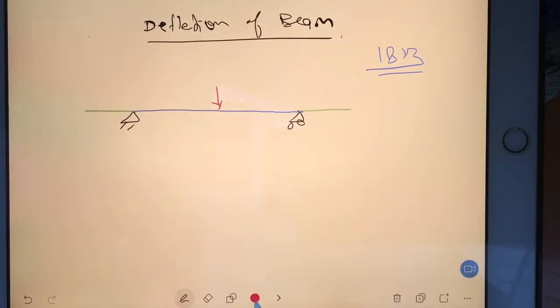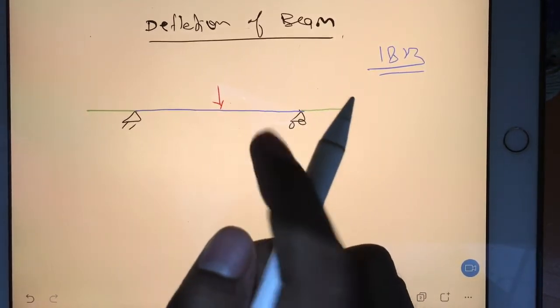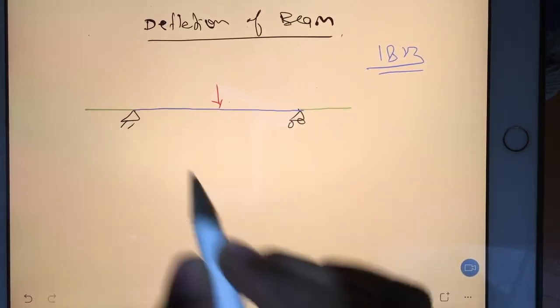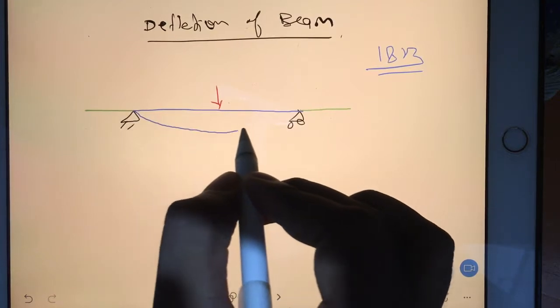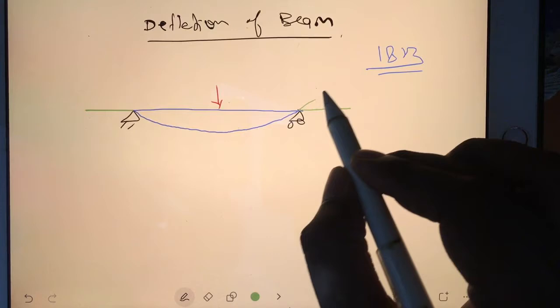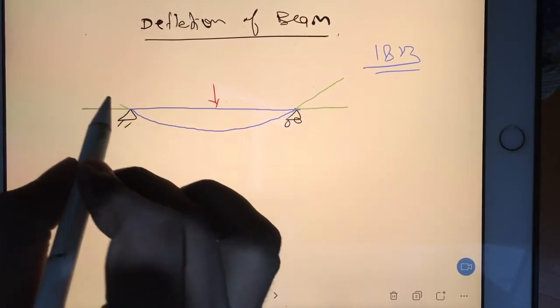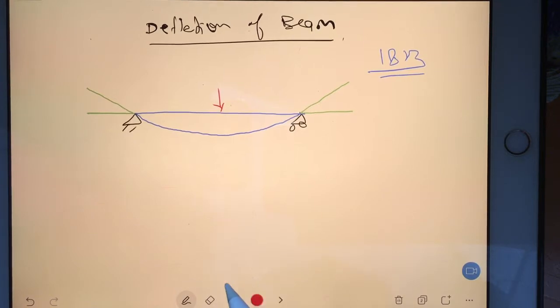When the load acts on the beam, what will happen to the structure of the beam? Of course there will be sagging. The blue portion is known as the span of the beam. It will bend like this, and the overhanging green part will go like this. So this will be the new shape of the beam after applying the load.